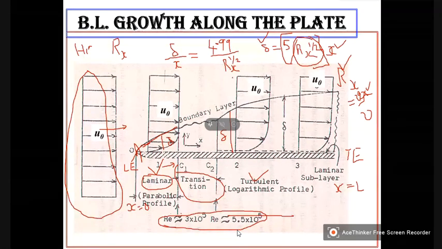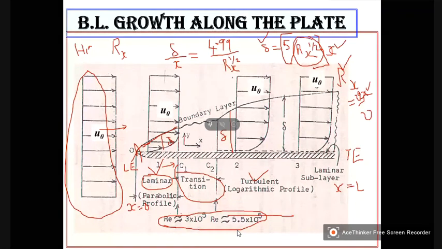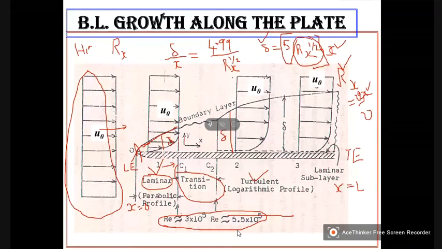For flow past a plate, the boundary layer changes from laminar to turbulent over a range of 3 into 10 to the power of 5 to 5.5 into 10 to the power of 5. Normally, the lower value, 3 into 10 to the power of 5, is taken.